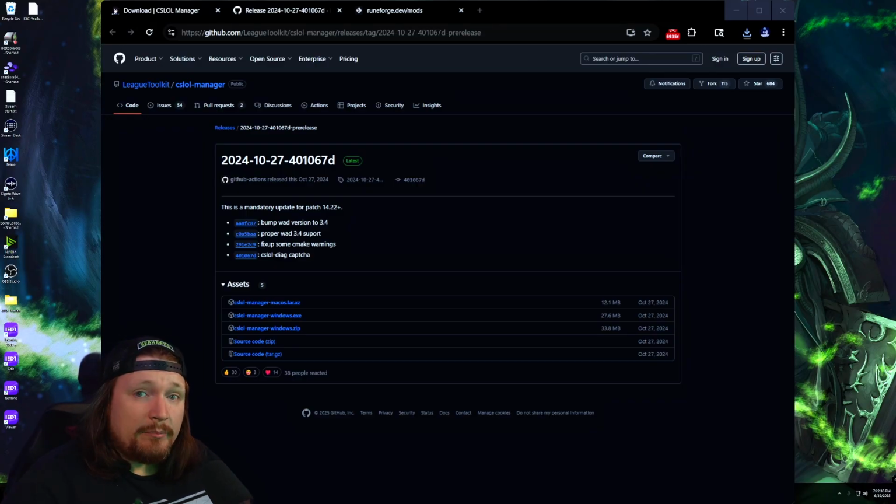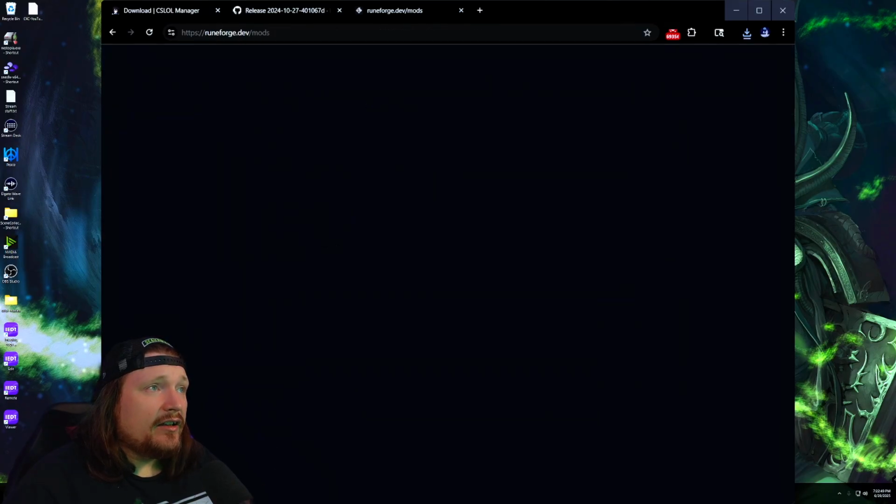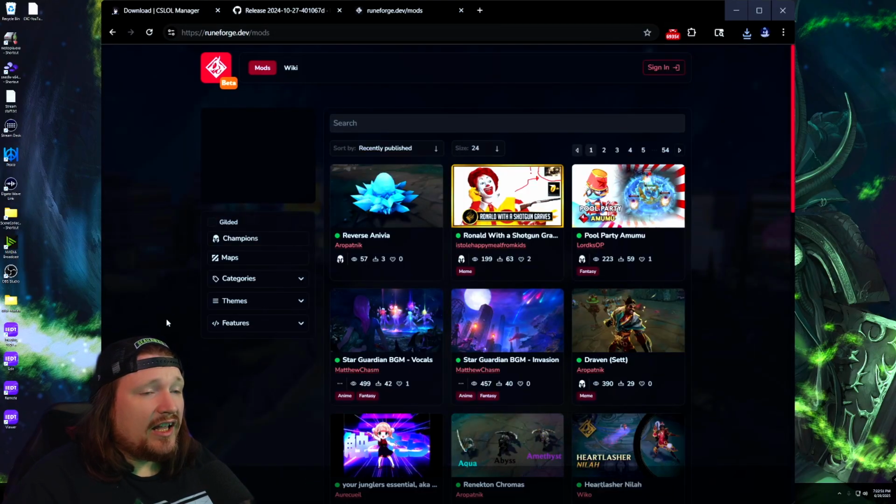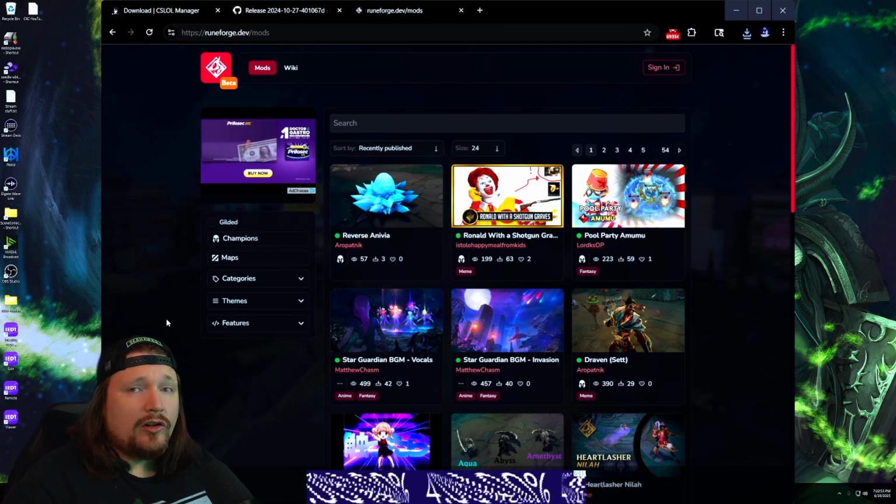You can change the map. You can change items and monsters in the game. You can change the skins, obviously. So you're going to see a lot selected here. Now, what you're going to want to do is head to a website like runeforge.dev/mods, and I'll leave a link for that in the description along with a few other ones.